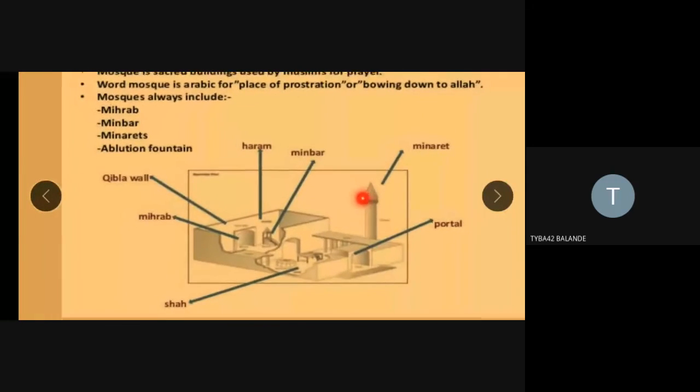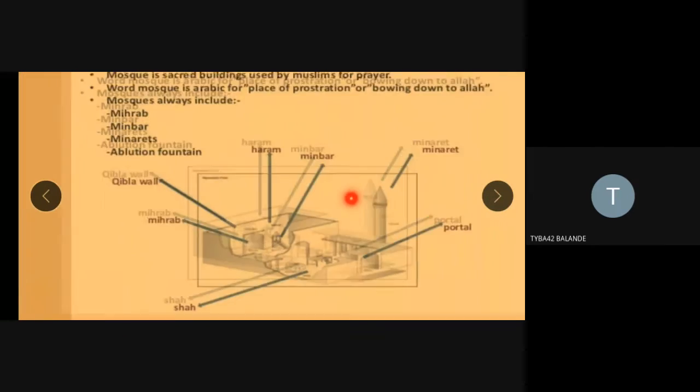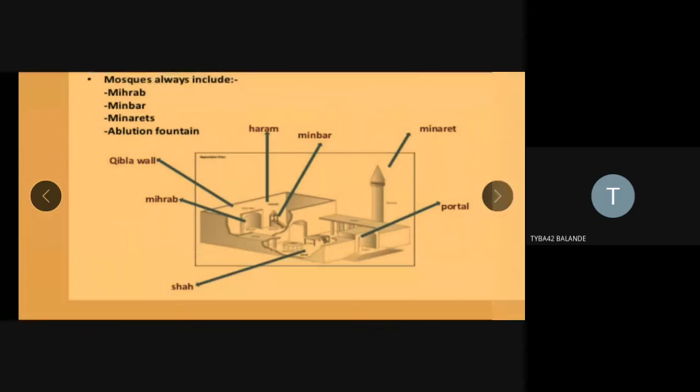They used to do it with the help of the tower, on the top of the tower, and the call was issued from the mosque five times a day, and it can be heard loud. That's why the imam or the priest used to stand on the top floor of the minaret to give the azan and to call for the prayer. And you see it has a conical shape of the roof.